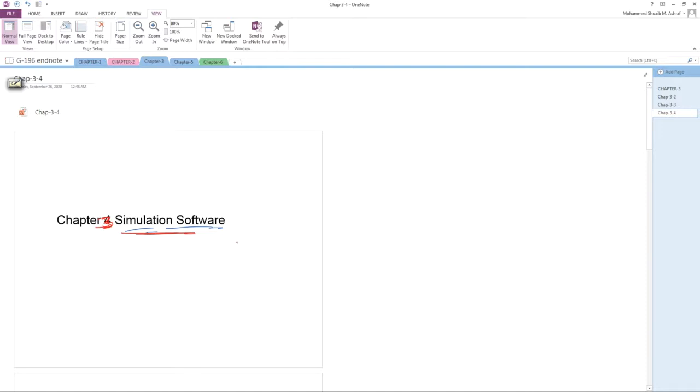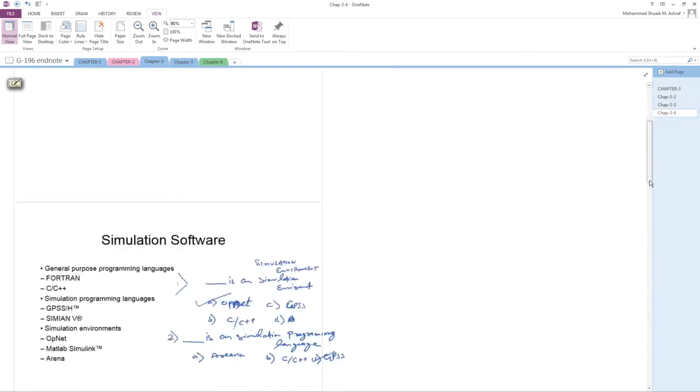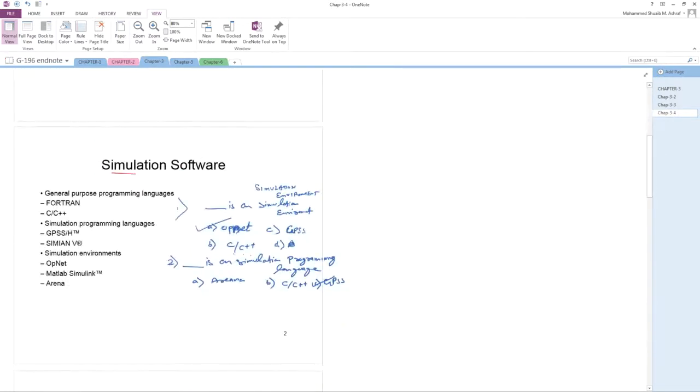Simulation software, and what are the different simulation software that you can use to create a model. Here you can see simulation software. Simulation software are of three types. Number one is general purpose. Number two, simulation programming language. Number three, simulation environment. The programming languages used are known as Fortran, C, C++. That is, in general purpose programming languages, we will use Fortran or C++.